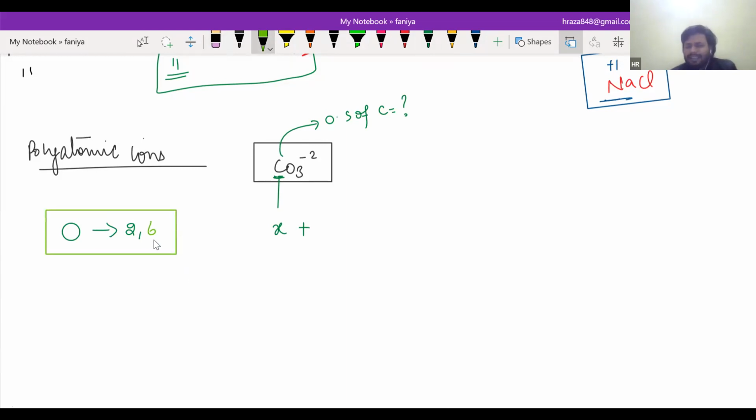Is it easy for oxygen to lose 6 or gain 2 electrons? What will be easy for oxygen? To lose 6 electrons or to gain 2 electrons from another? Gain, 2 electrons. Okay, very good. One oxygen will gain 2 electrons. Is that clear?